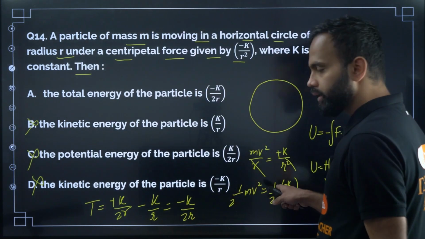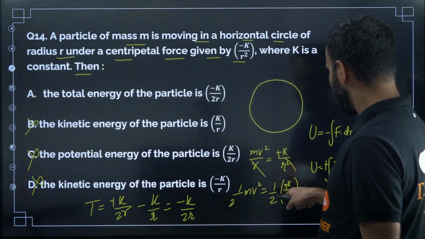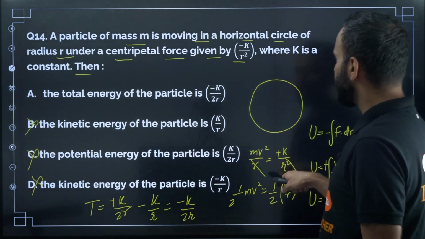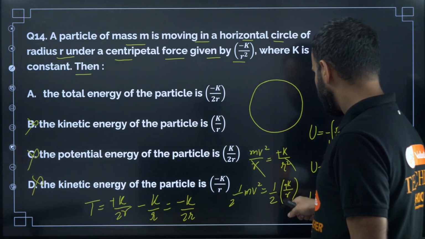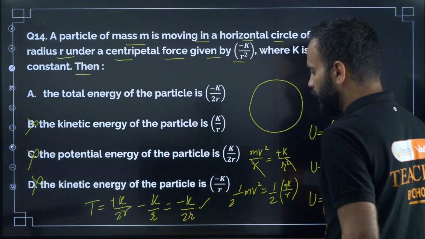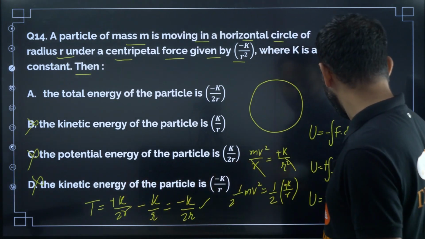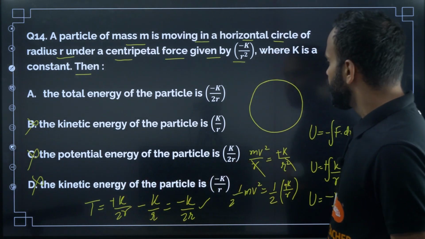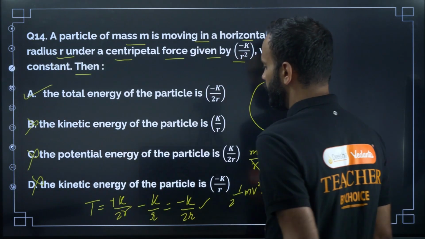Sorry, here there's a sign mistake, okay? So this has to be plus k by r square, okay? I'm taking the magnitude of the centripetal force, okay? So the kinetic energy is plus k by 2r. So now the total energy is minus k by 2r. Why? Because kinetic energy is k by 2r and potential energy is minus k by r, okay? So now the correct option is A.